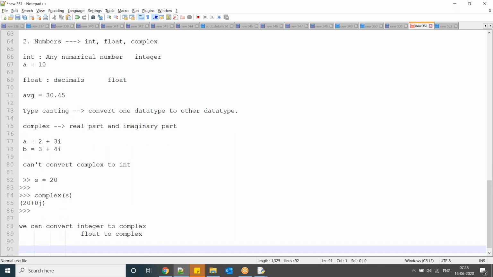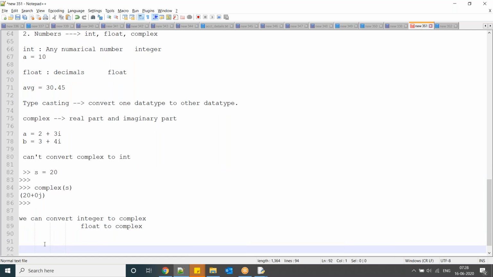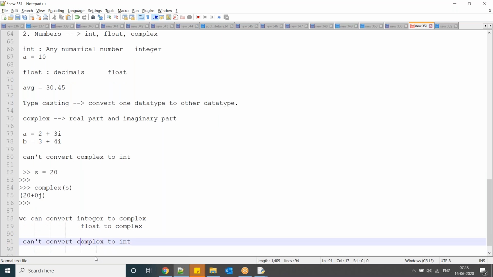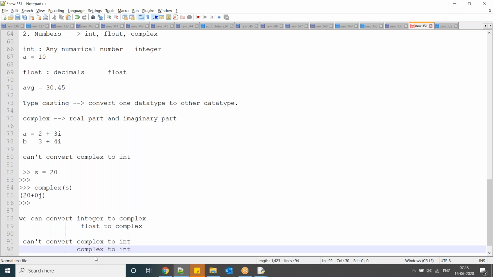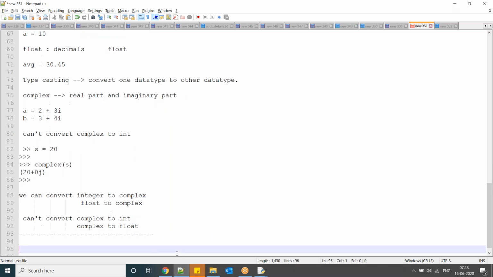We can convert integer to complex and float to complex. Cannot convert complex to integer and complex to float.